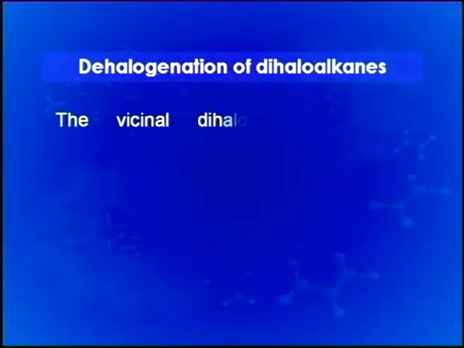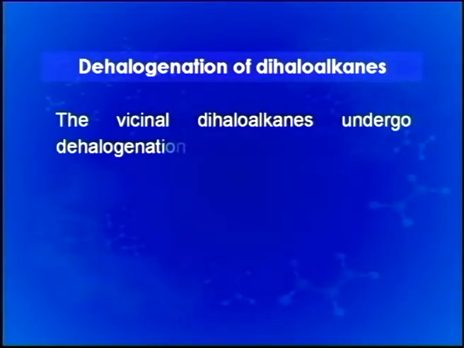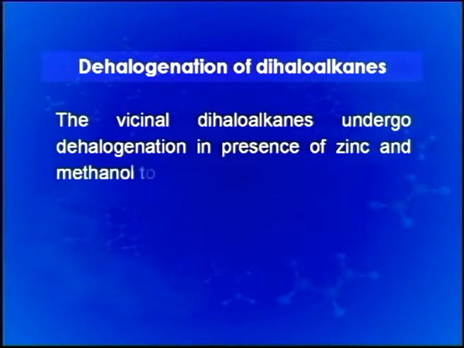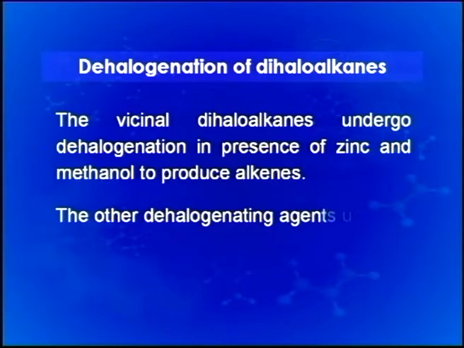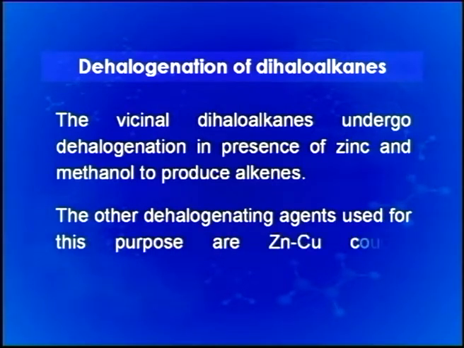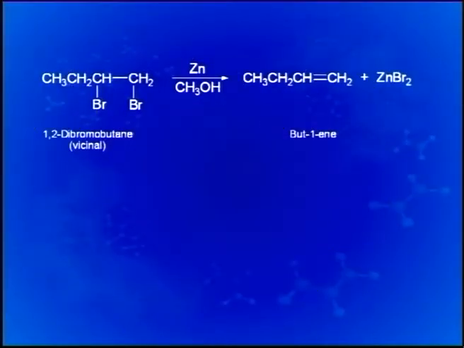Dehalogenation of dihaloalkanes also leads to formation of alkenes. The vicinal dihaloalkanes undergo dehalogenation in the presence of zinc and methanol to produce alkenes. The other dehalogenating agents used for this purpose are zinc-copper couple, magnesium, etc. The reaction is shown here.